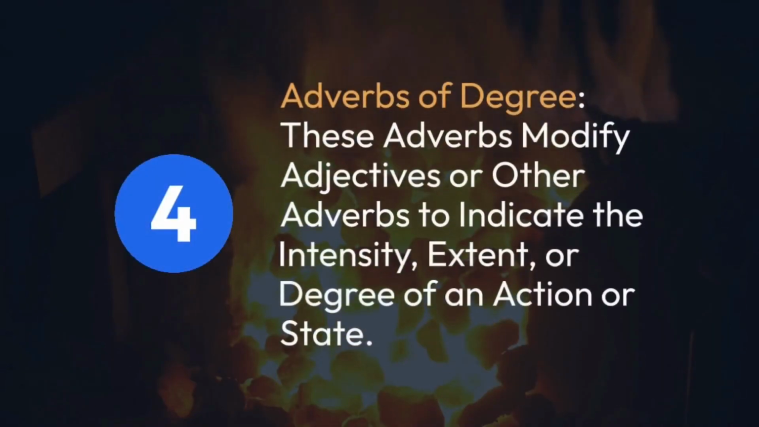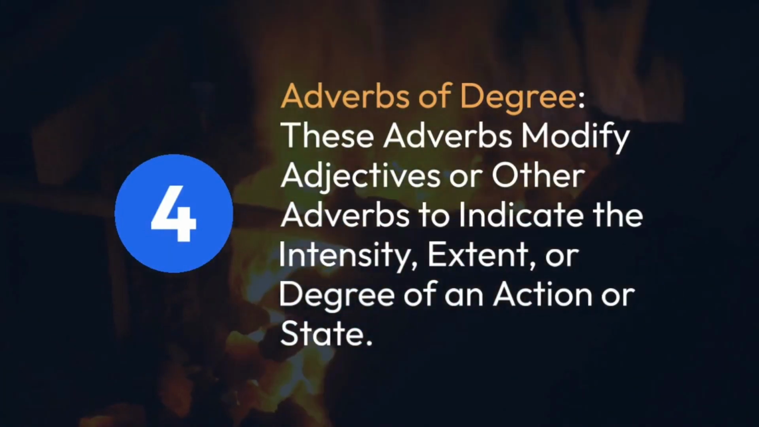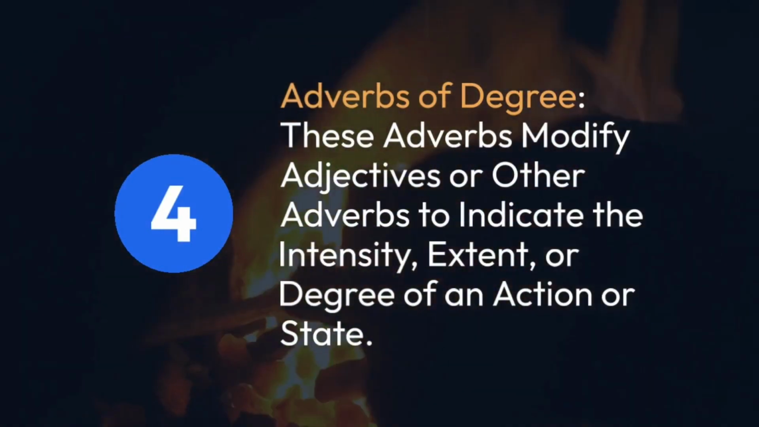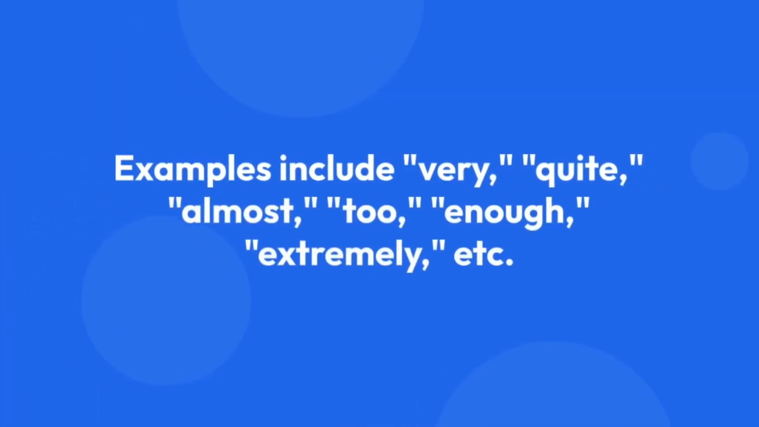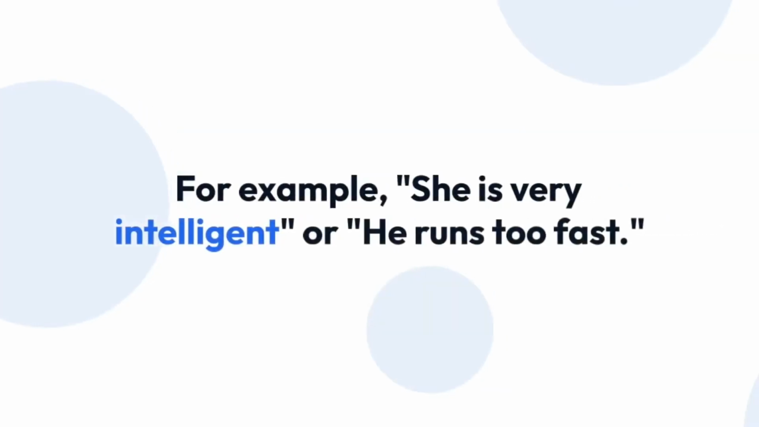Number 4. Adverbs of degree. These adverbs modify adjectives or other adverbs to indicate the intensity, extent, or degree of an action or state. Examples include very, quite, almost, too, enough, extremely, etc. For example, she is very intelligent or he runs too fast.